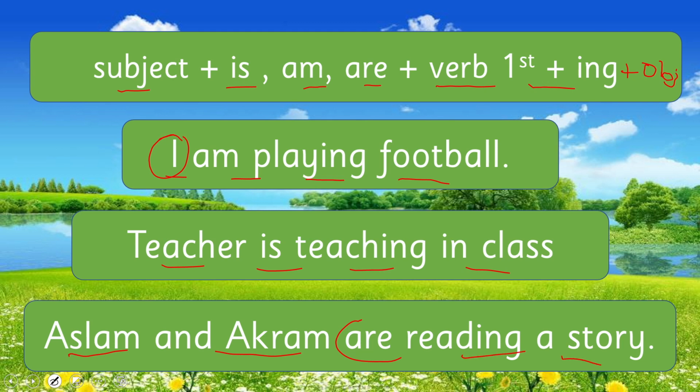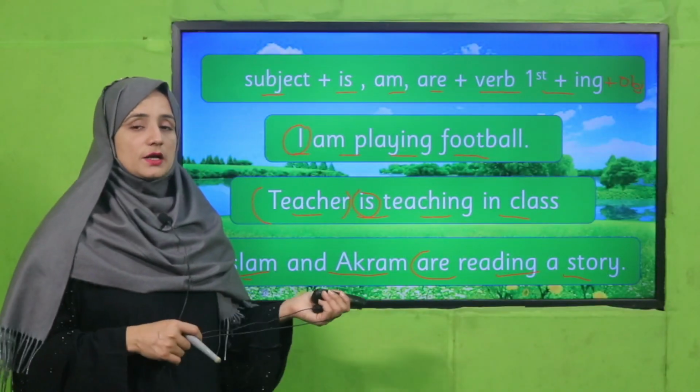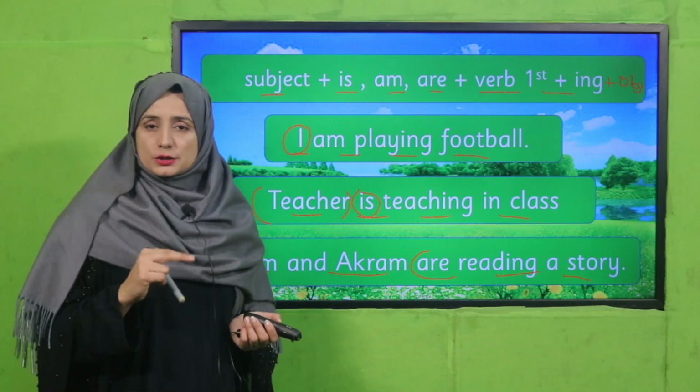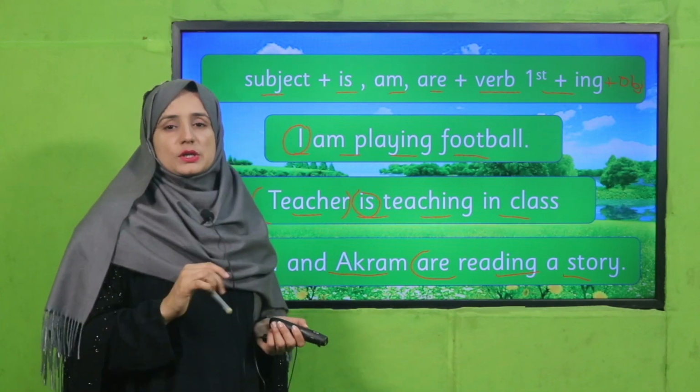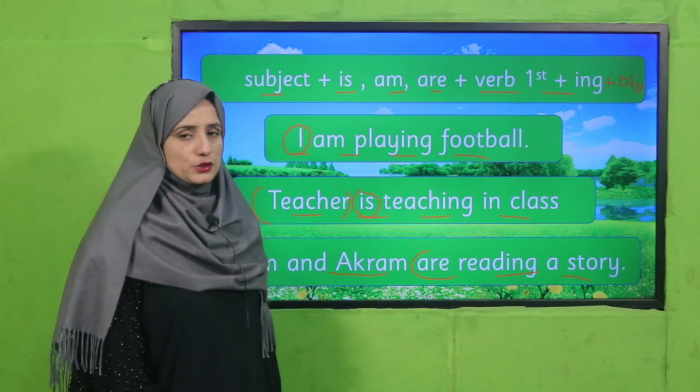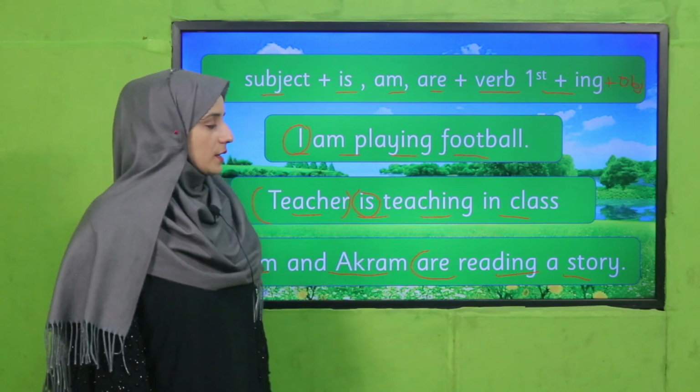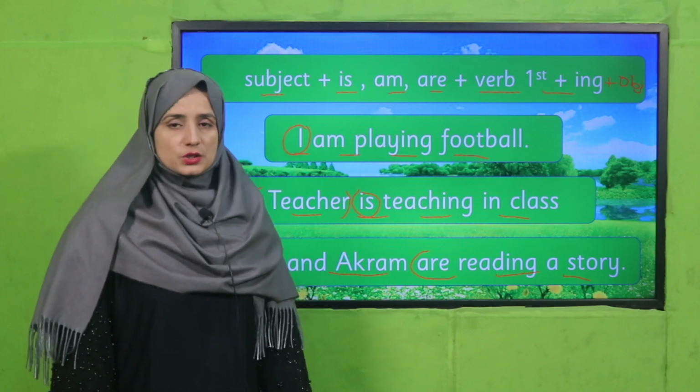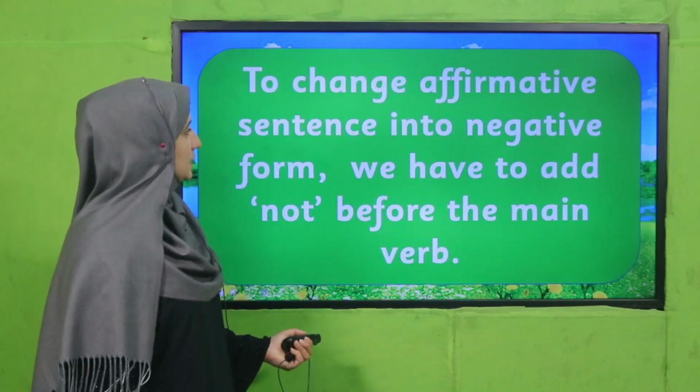With I we use just am, but when a singular noun or pronoun is there, then we have to use is, my dear students. And in Aslam and Akram, two nouns are there. If there are two nouns, two pronouns, or more than two nouns or pronouns, meaning plural nouns or pronouns, then we have to use the helping verb are while showing the present continuous tense. Okay, have you got that?